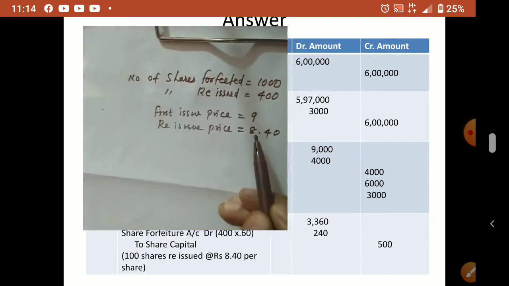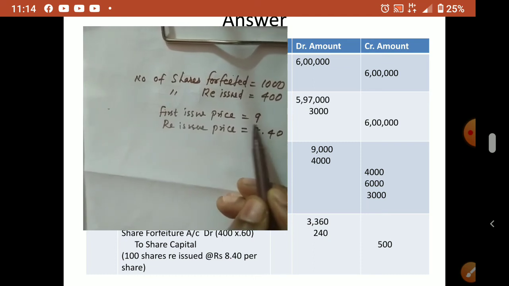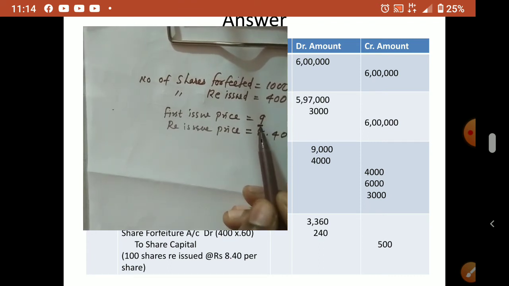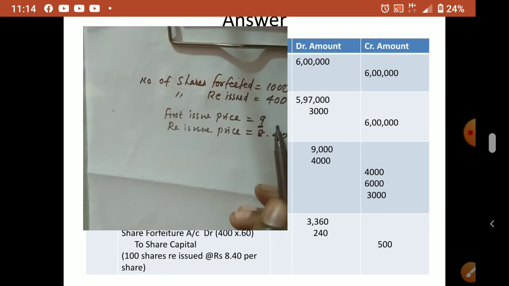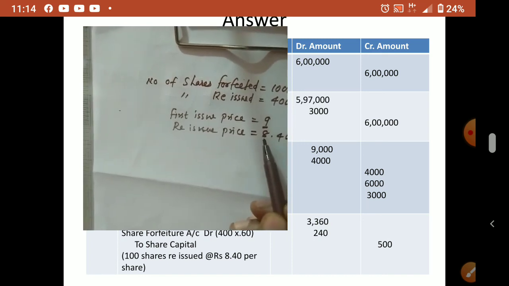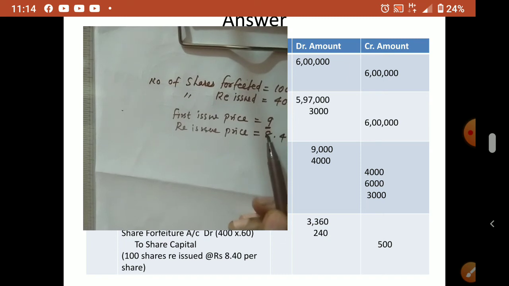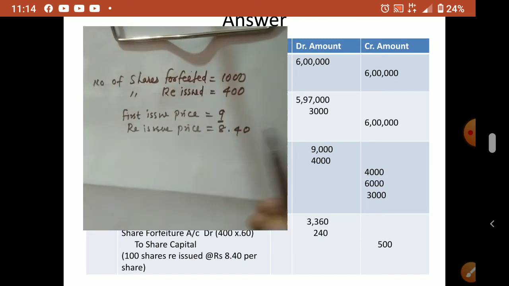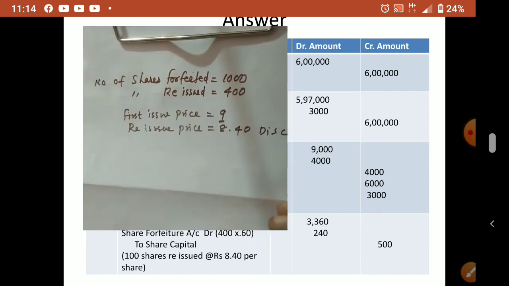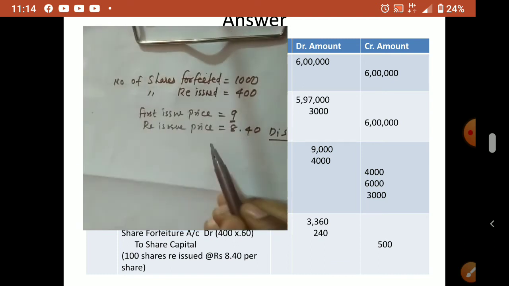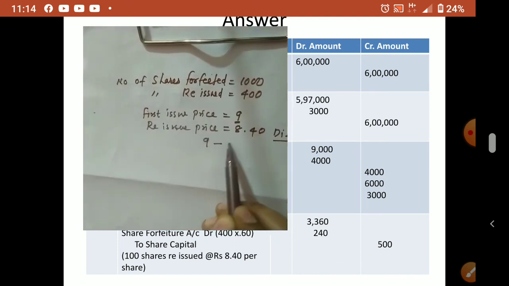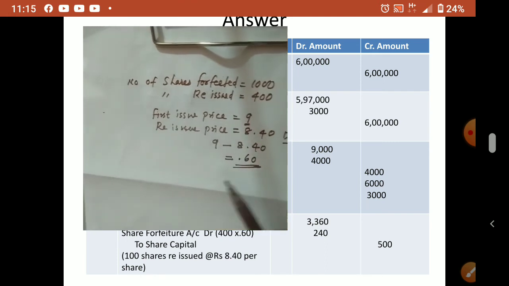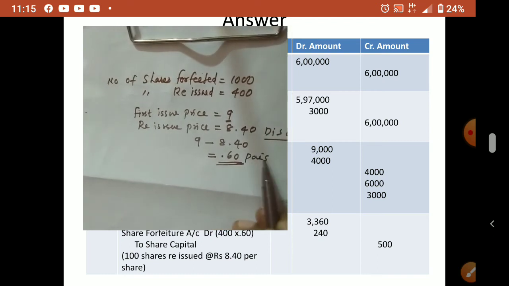Can you say? If the first issue was called till 9, that's why 9. If it is reissued at 9, then it is par. If it is reissued at more than 9, that is 10, 11, 12, more than 9 means it is at premium. Now, if it is less than 9, then it is discount. So this issue, we can say, is at a discount. So what is the discount? 9 minus 8.40, that means 0.60 paise. 60 paise is the discount allowed here.